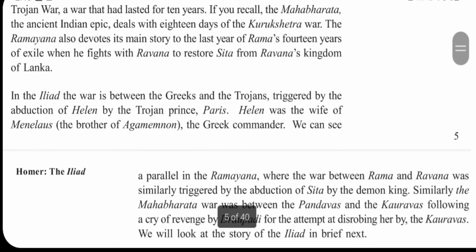It has a similarity with the Indian epics Mahabharata and Ramayana, because in all of them, female leads are being harassed or abducted. In the epics Mahabharata and Ramayana, the female leads, that is Draupadi and Sita, were harassed or abducted. It was Helen, the wife of Menelaus, the Greek commander, who was abducted by Paris, the Trojan prince.